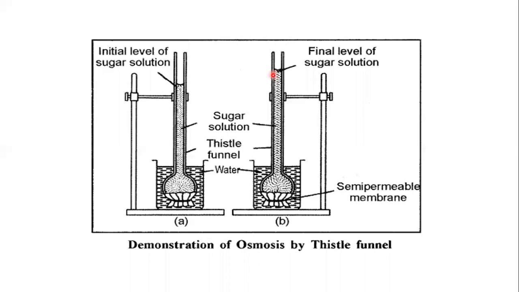Why is there an increase in the level of the thistle funnel sugar solution? Because the solution inside the thistle funnel is a concentrated solution and outside water is there. So water will move from its higher to lower concentration through the semi-permeable membrane. This is what we call osmosis. So water will start moving inside the thistle funnel and the level rises in the thistle funnel. Understood everyone? Now everyone understood how the movement of water takes place?